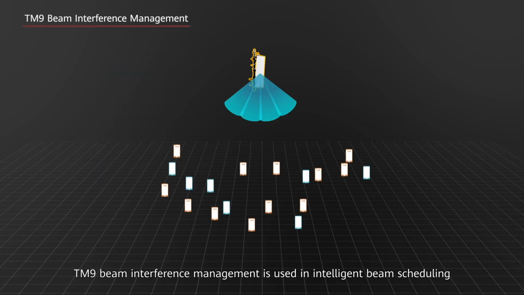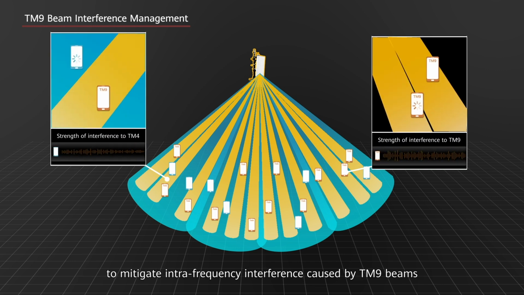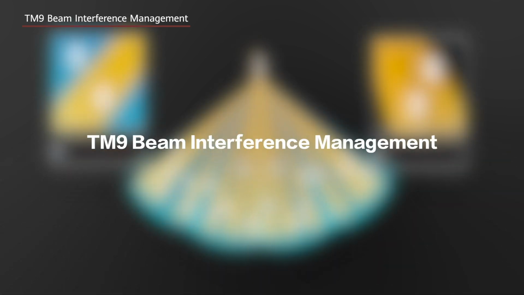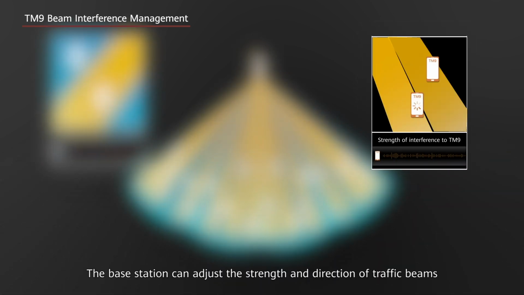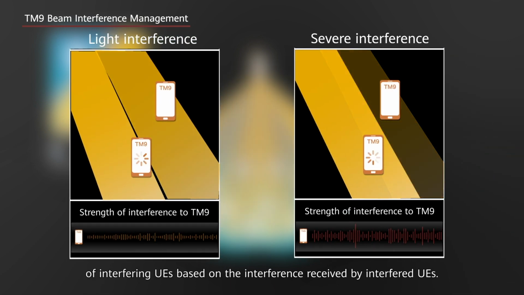TM9 beam interference management is used in intelligent beam scheduling to mitigate intra-frequency interference caused by TM9 beams to TM4 and TM9 UEs when the proportion of TM9 UEs keeps increasing. The base station can adjust the strength and direction of traffic beams of interfering UEs based on the interference received by interfered UEs.